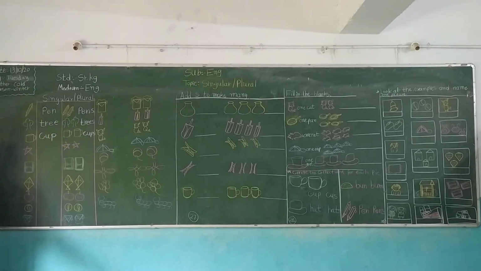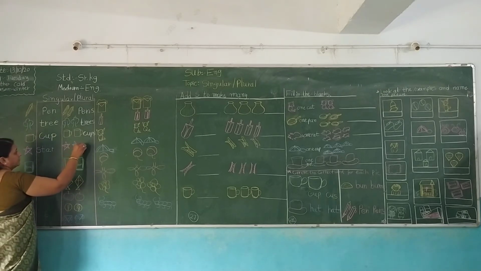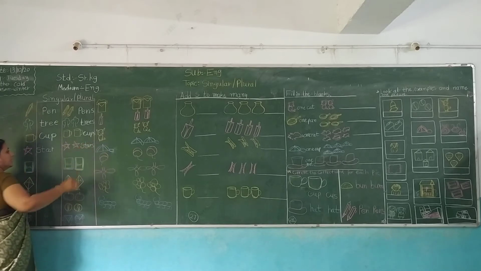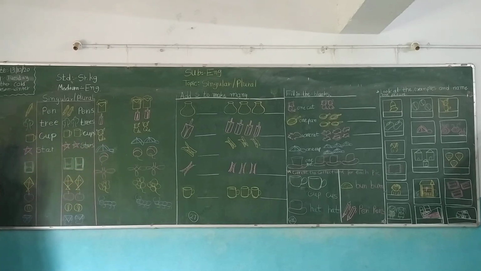And next is star. S-T-A-R. Star. Okay. Stars. Understood? Star and stars. Next is book.